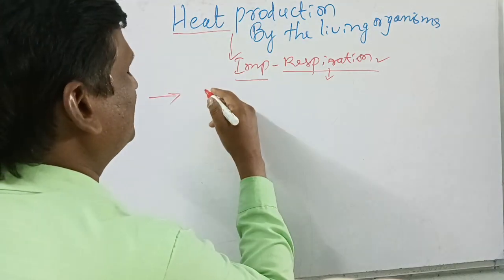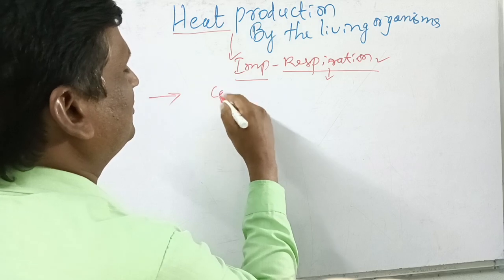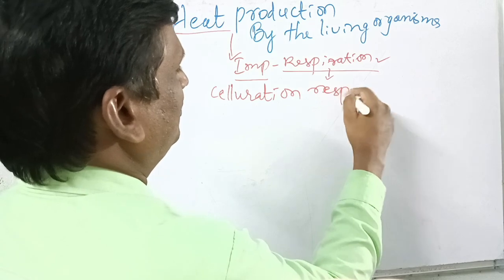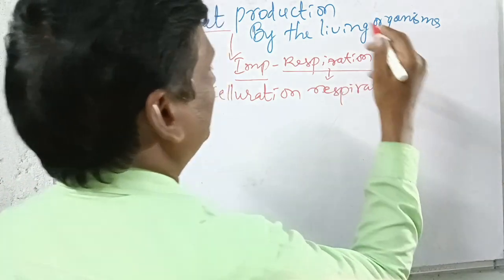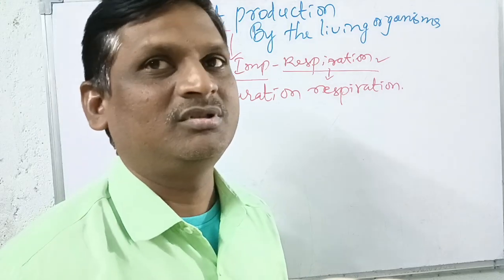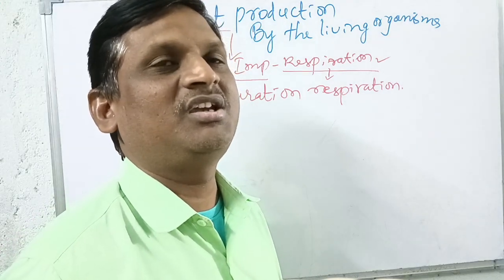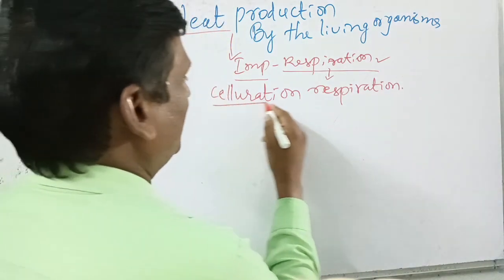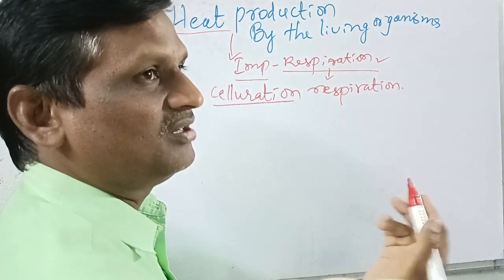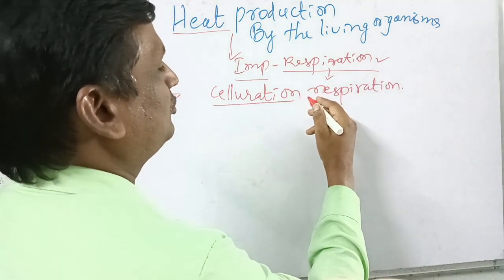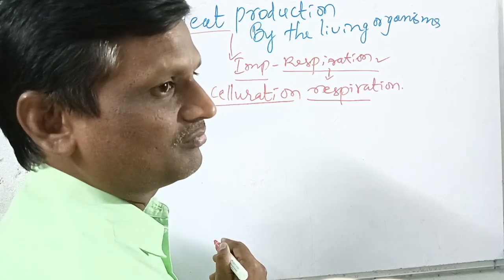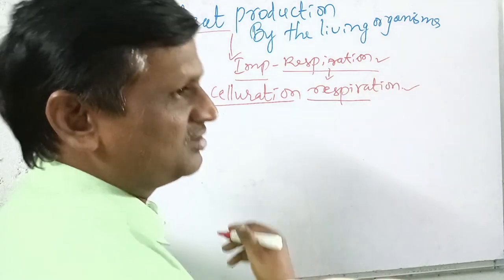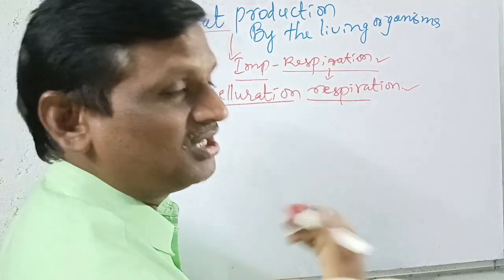For maintaining the heat in our body, cellular respiration is taking place. For example, our normal body temperature is 98.4 Fahrenheit. This normal body temperature is continuously maintained only through cellular respiration. Cellular respiration is a continuous process. In this process, energy is released, and at the same time, heat is liberated.